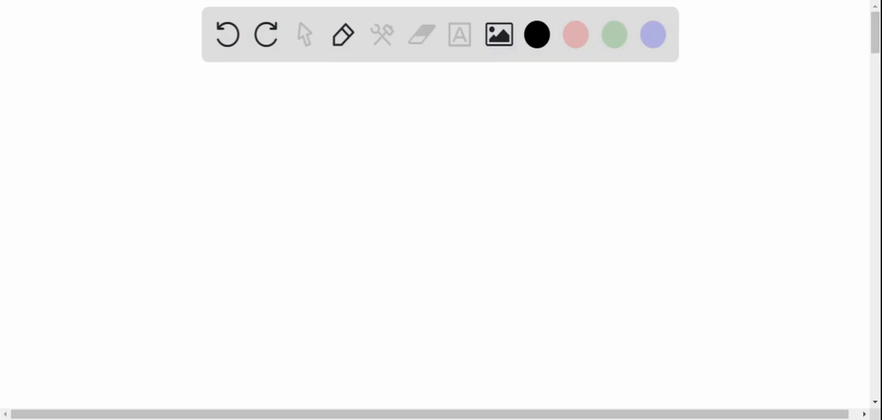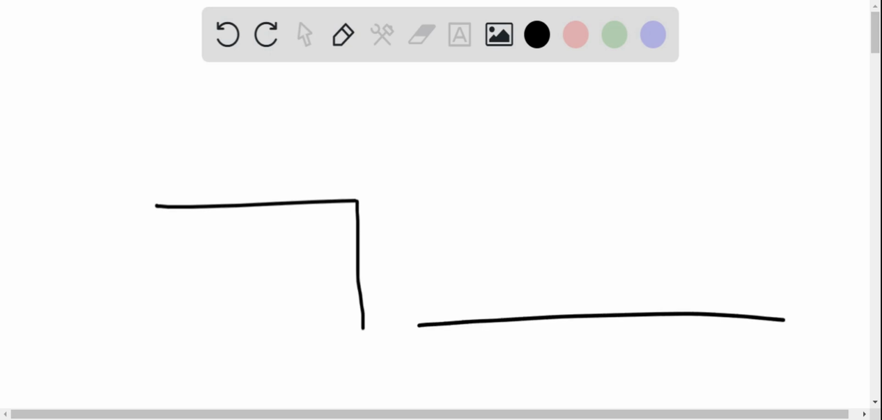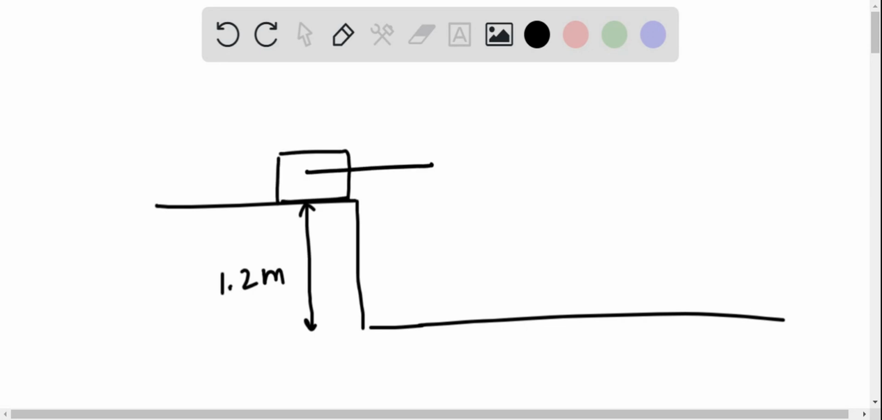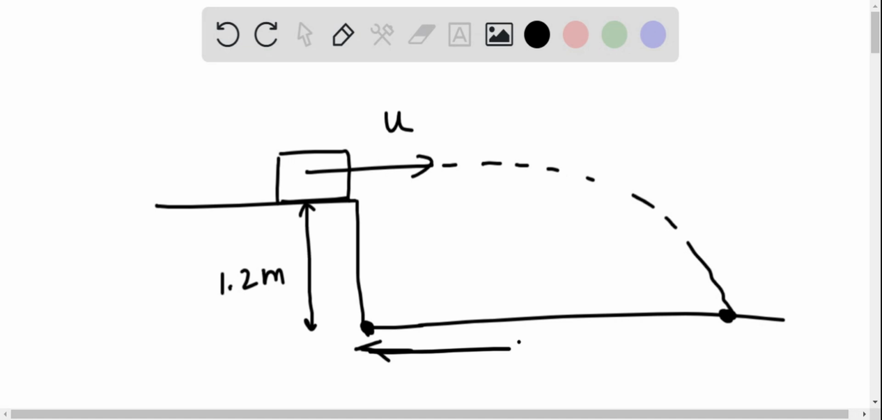In this problem, we are given a stunt driver who wants to make his car jump over 8 cars parked side by side below a horizontal ramp. Suppose this is a horizontal ramp, and this height above the cars is given to us, which is 1.2 meter, and this is the car with initial speed, suppose u. So this car will go like this, and this distance from the base is given to us. It is 18 meter. So we have to find the minimum speed of this car.